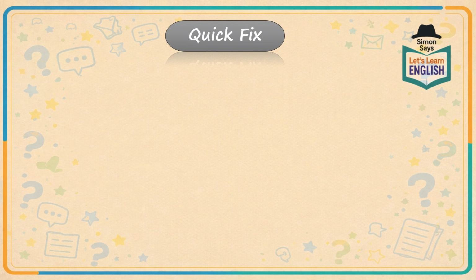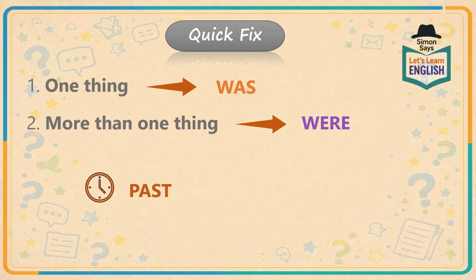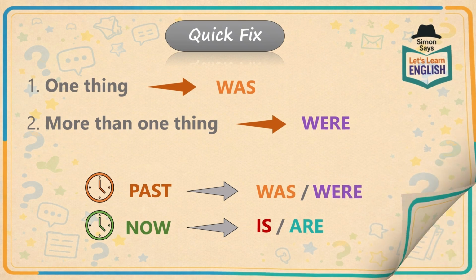Okay, so here's a quick fix to help you to remember this. If we're talking about one thing, then we use was. If we're talking about more than one thing, then we use were. So anything to do with the past, we should use was or were. And anything to do with now, then we use is or are.